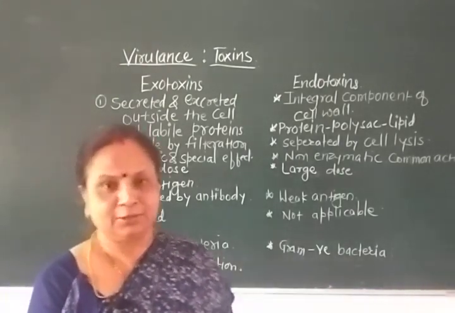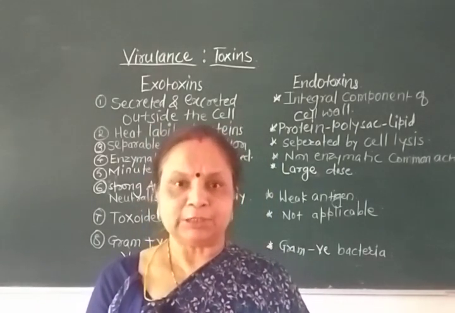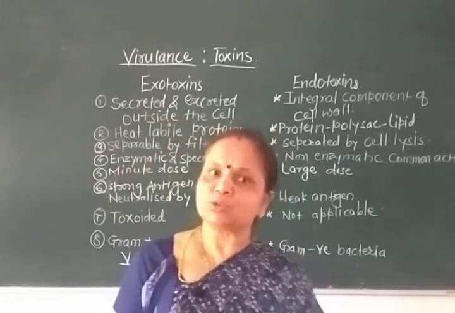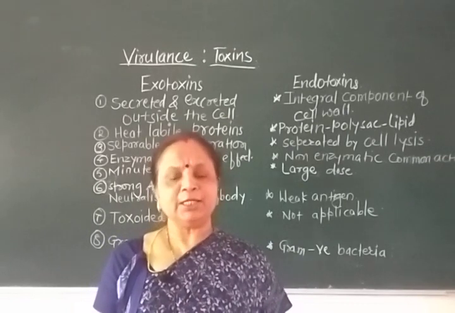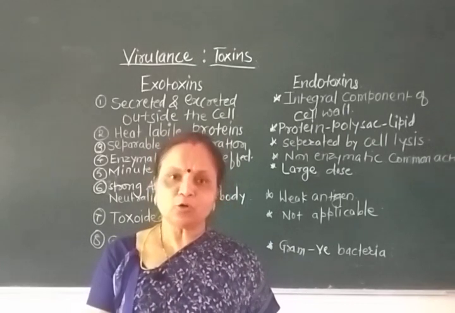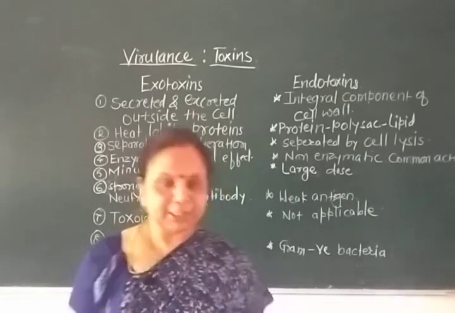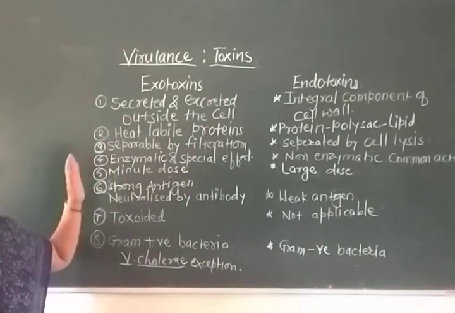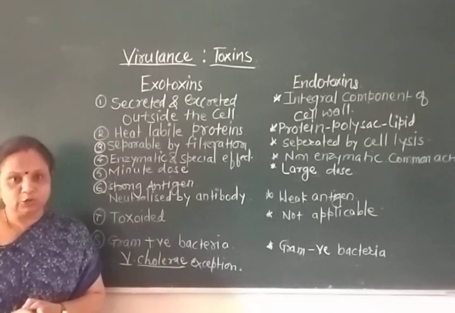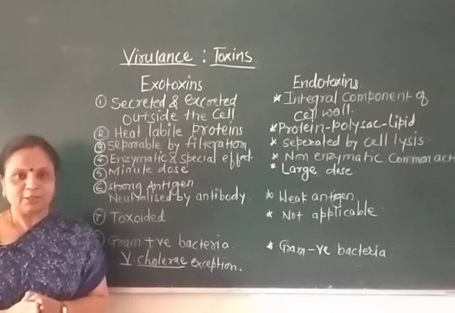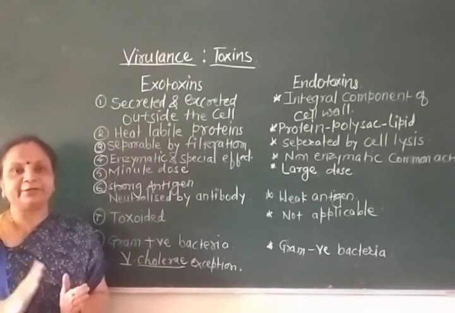Some pathogenic bacteria produce poisonous substances called toxins. These toxins are basically of two types, endotoxin and exotoxin. One by one, we will be discussing each. So, at first, exotoxins. What are exotoxins? Exotoxins are proteinaceous substances which are secreted by the cell and excreted outside.